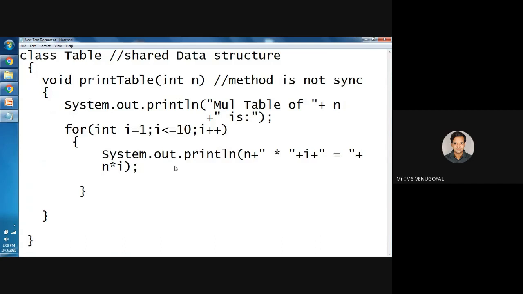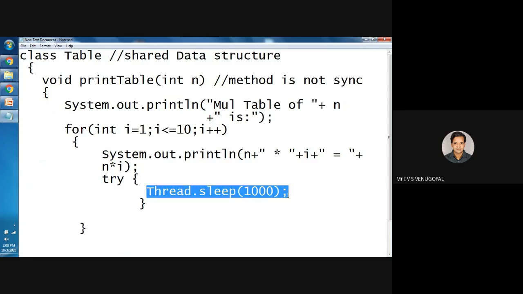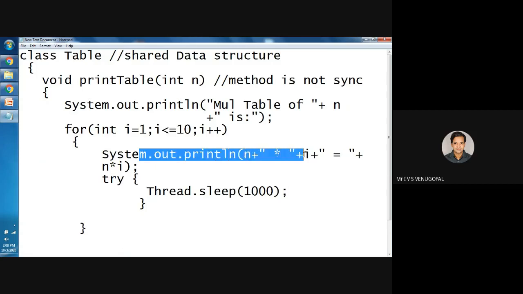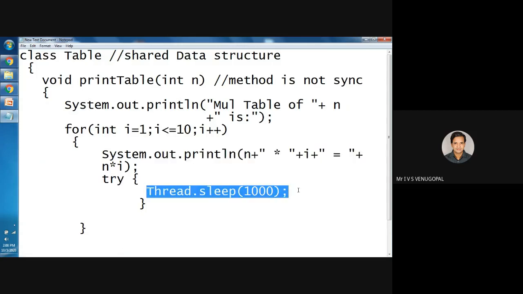Since multiple threads need to execute, I will induce some delay. You already know how to induce a delay. Delay can be induced by using the sleep method. What the sleep method does is, whichever thread is currently being executed will be moved into a blocked state, a halted state. For example, here the first thread runs, and after printing the first value, it will move into sleep mode for 1 second.